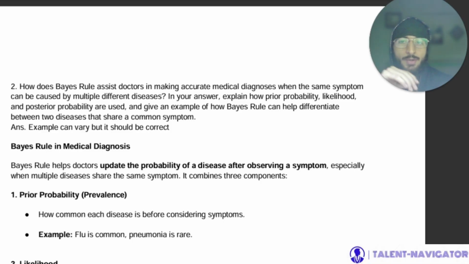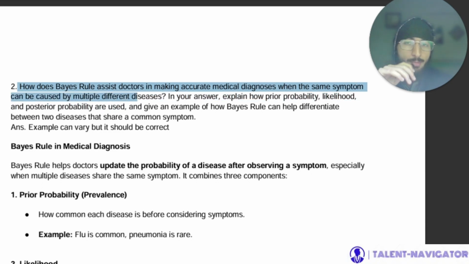Now, our second question is: how does Bayes' rule assist doctors in making accurate medical diagnoses when the same symptom can be caused by multiple different diseases?